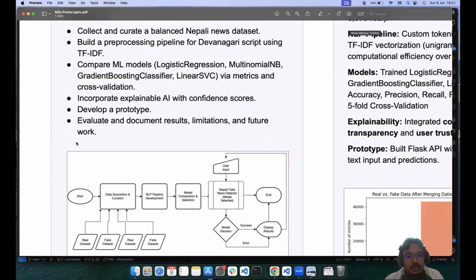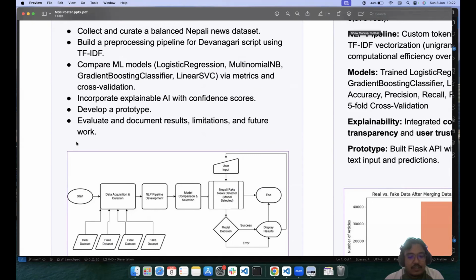And finally, we compare the models. The models I used are logistic regression, multinomial NB, gradient boosting classifier, and linear SVC. These models will be compared and selected via different metrics and cross validations.